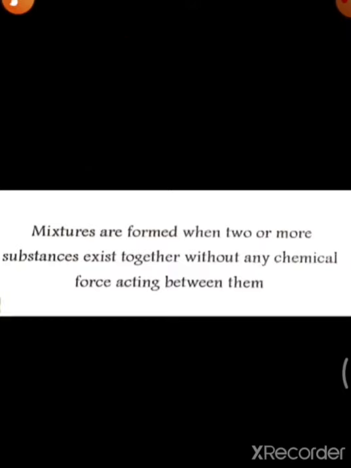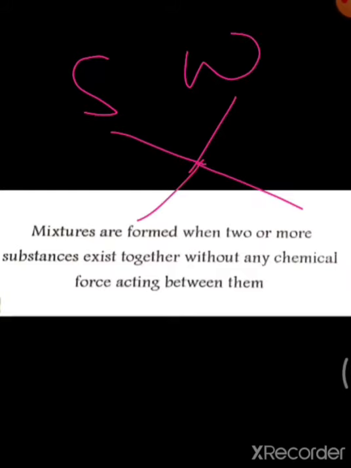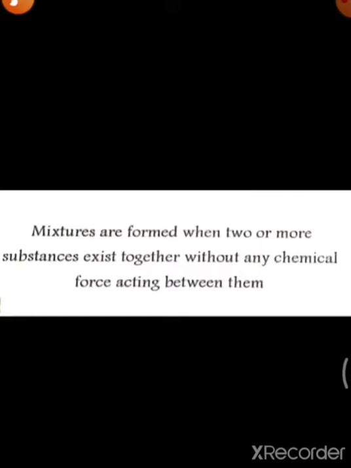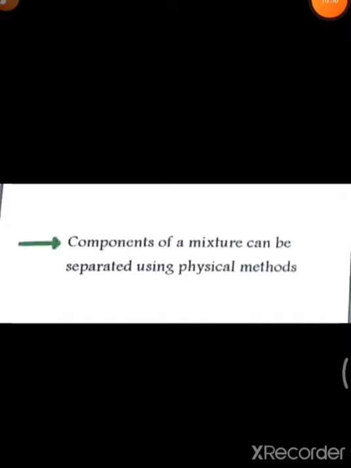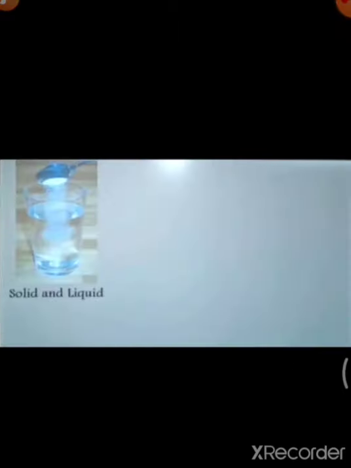And another example I told you, that is your sand and water. From the sand and water also we can easily separate the sand and water by our physical method. That means in case of your mixtures, there will be no chemical force between the molecules of the mixtures. Okay, so we can easily separate the molecules of the mixtures by our physical method. Okay, so let us see how components of a mixture can be separated using physical methods. Let us see in the slides.